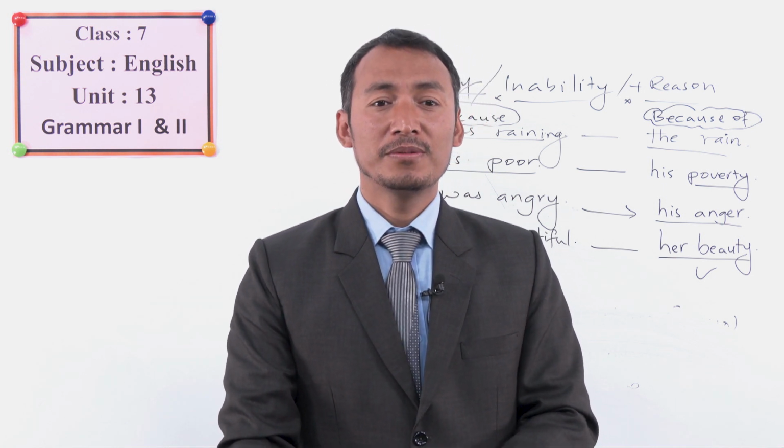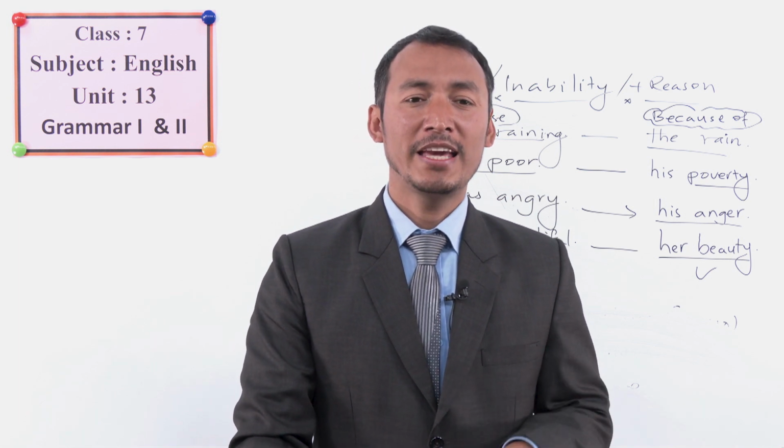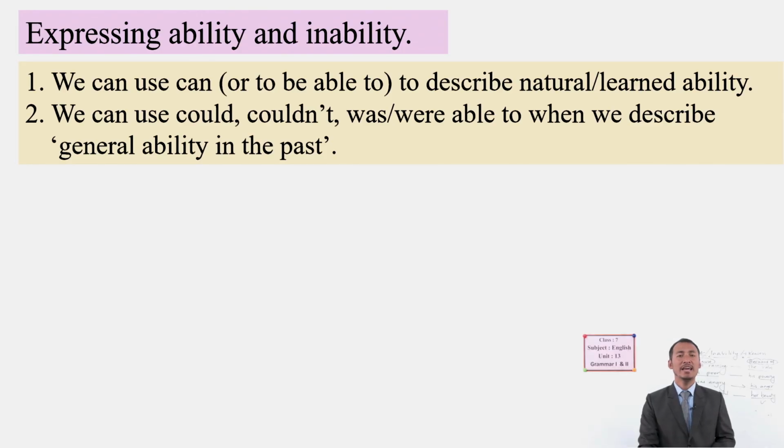Okay students, so we also learned about the meaning of "can". That means to be able to, and we use "can" for natural or learned ability, and we use "could" or "couldn't" or "were able to" or "was able to" when we describe general ability in the past, when we talk about the past.